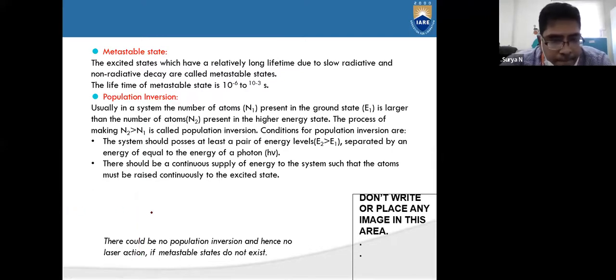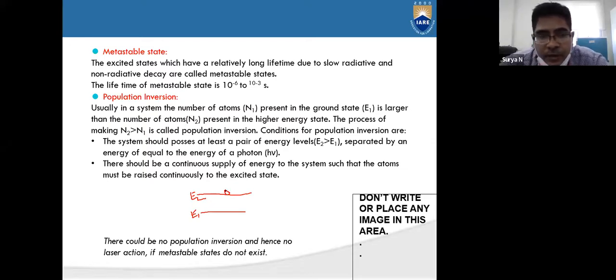So this is your lower energy state, and this is your higher energy state. This is what we are calling E1, and this is what we are calling E2. So let us consider there is an atom in the excited state. The lifetime of the atom in the excited state is very less.